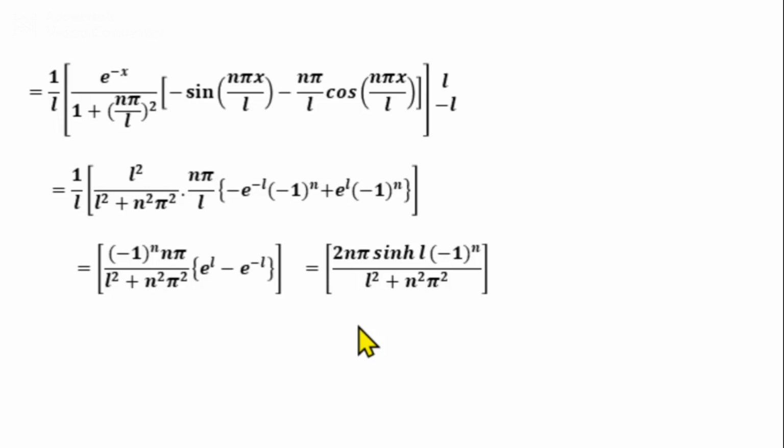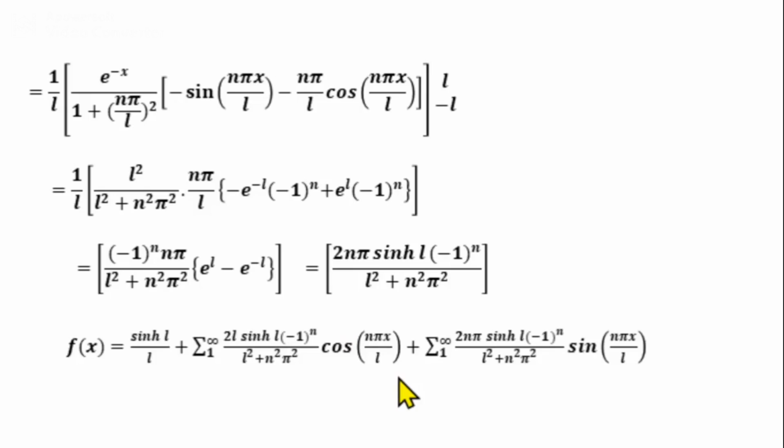Next we substitute the values of a0, an, bn in the series. We get f of x equal to sinh L divided by L plus summation n from 1 to infinity 2L sinh L minus 1 raised to n divided by L square plus n square pi square into cos n pi x by L plus summation n from 1 to infinity 2n pi sinh L into minus 1 raised to n divided by L square plus n square pi square sin n pi x by L. So this is our required Fourier series expansion of function f of x equal to e power minus x in the interval minus L to plus L.